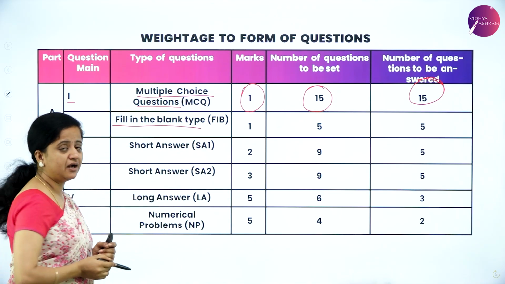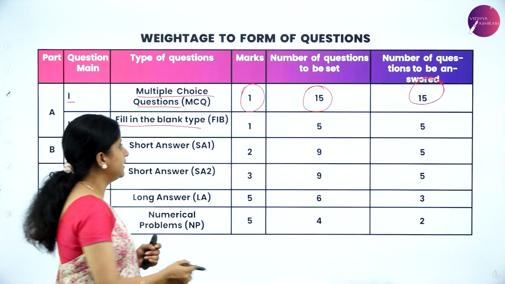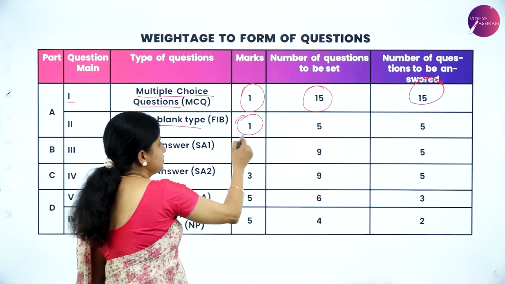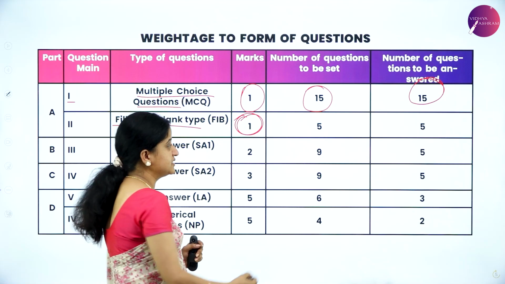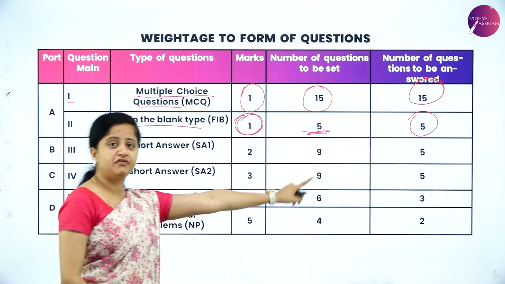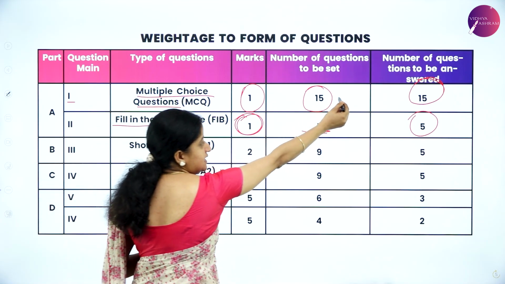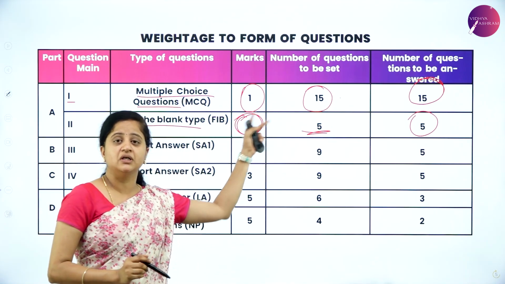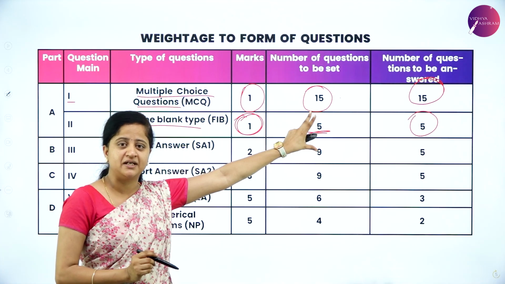Next main you have fill in the blanks. Again each question carries 1 mark. The number of questions you will have is 5, and you need to answer all 5. So 15 from MCQ and 5 from fill in the blanks, a total of 20 marks you will get in the first 2 mains only.